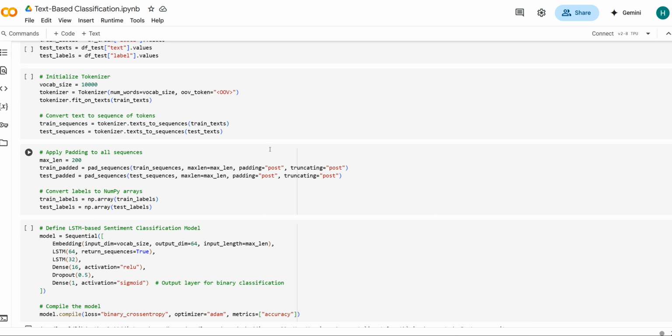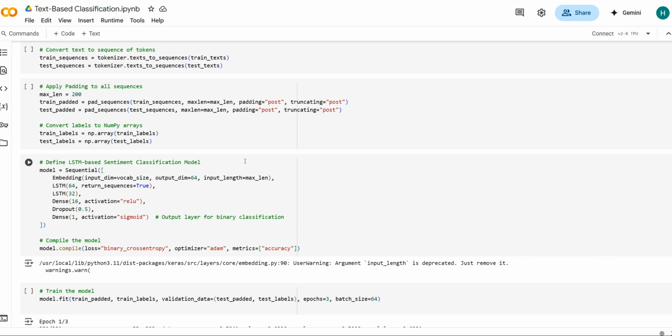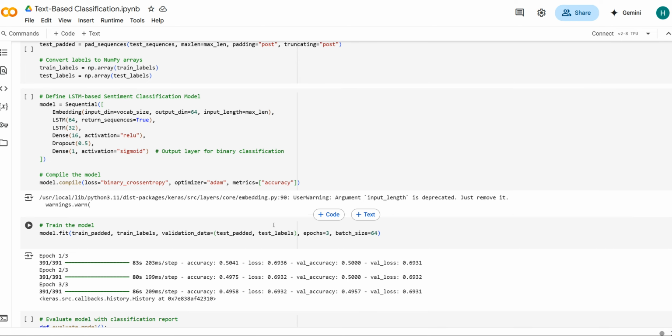And then tokens are used for words not seen during training, which are out of vocabulary. Fit on texts builds a word index based on training data. Then texts to sequences converts each review into a list of integers representing word indices, and then padding is added to the end. Therefore, it ensures all reviews have the same size for batch processing. Make sure our labels are NumPy arrays, which is the format TensorFlow expects.